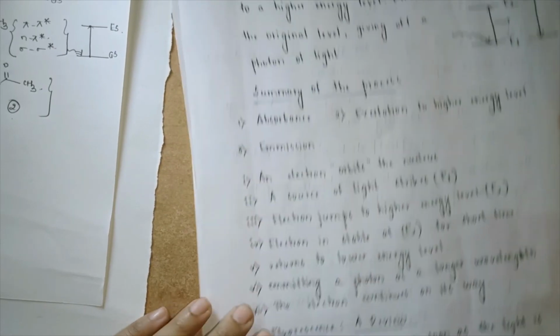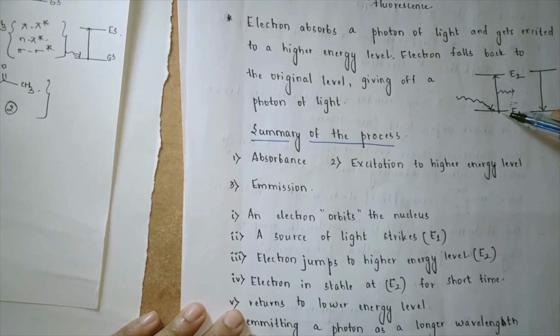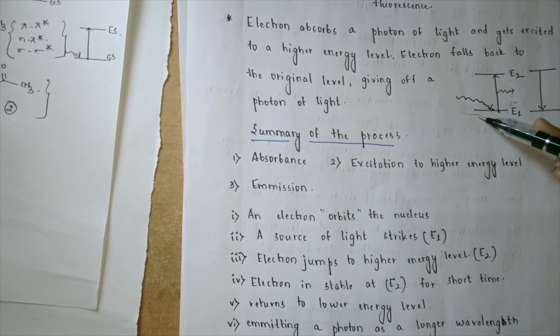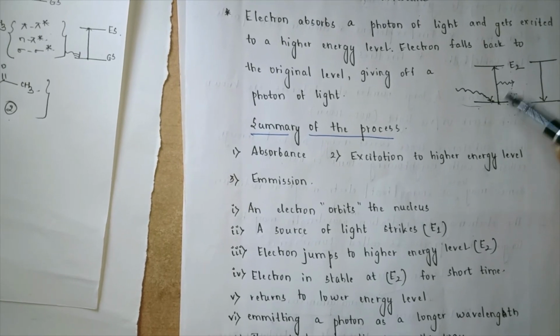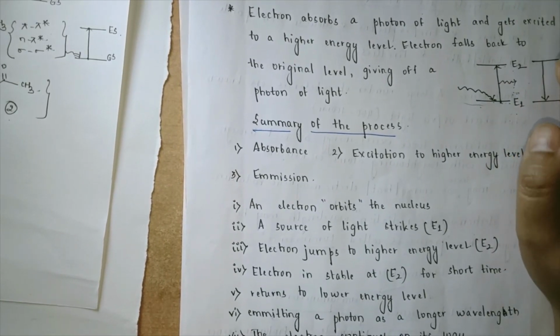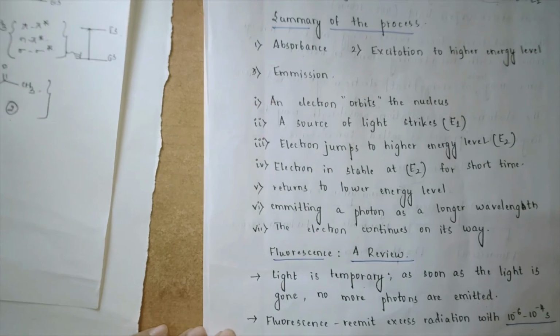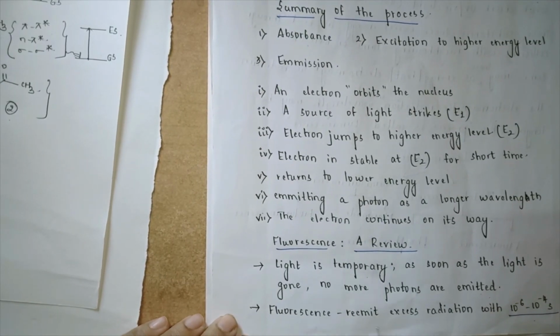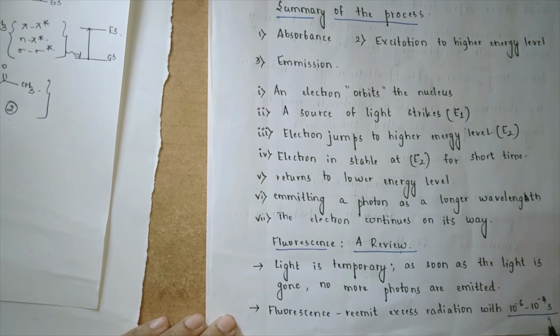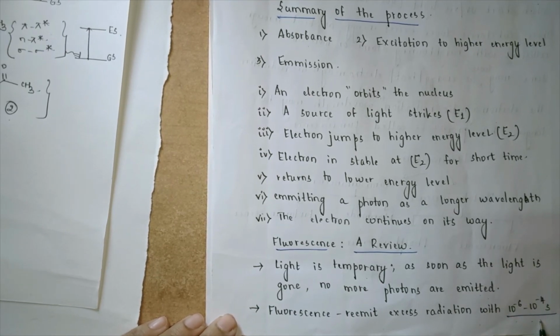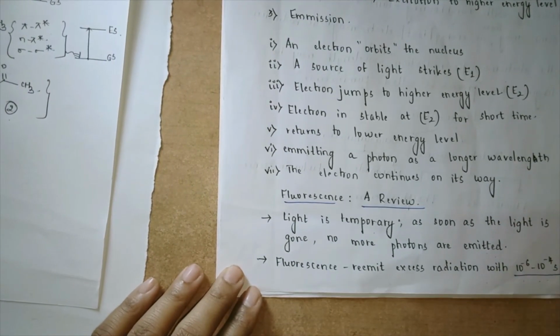That is, once the electrons move from ground state to excited state, they move back to the ground state. Once the source of light is removed from there, that means there will be no more light which can be radiated. Now the fluorescence phenomenon re-emits the excess radiation within 10 raised to minus 6 to 10 raised to minus 4 seconds. Now this is called time lapse.